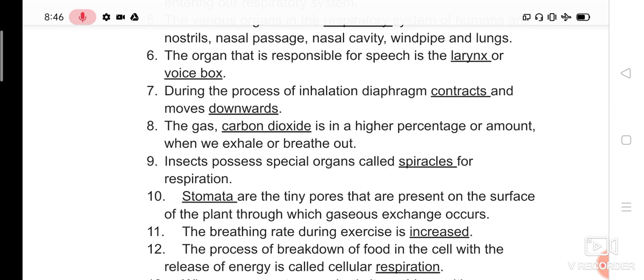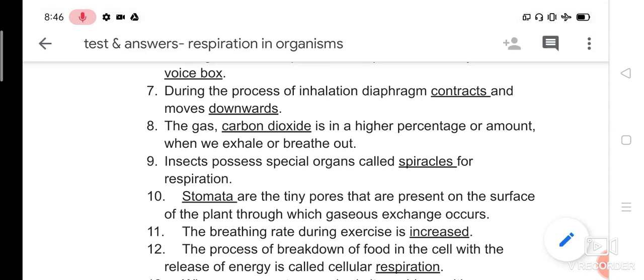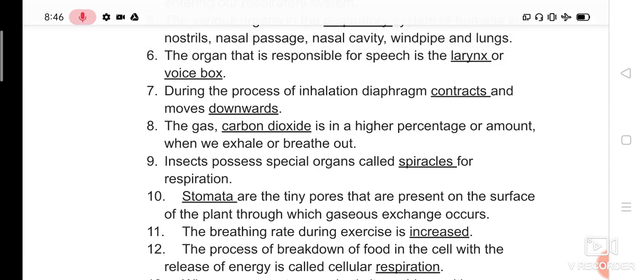Question number 6. The organ that is responsible for speech is the dash, and it is also called by another name. The organ which is responsible for our speech is the larynx. It is present in the throat region, and it is otherwise called the voice box, because from that box only the voice comes out. So the organ responsible for speech is called the larynx or voice box.